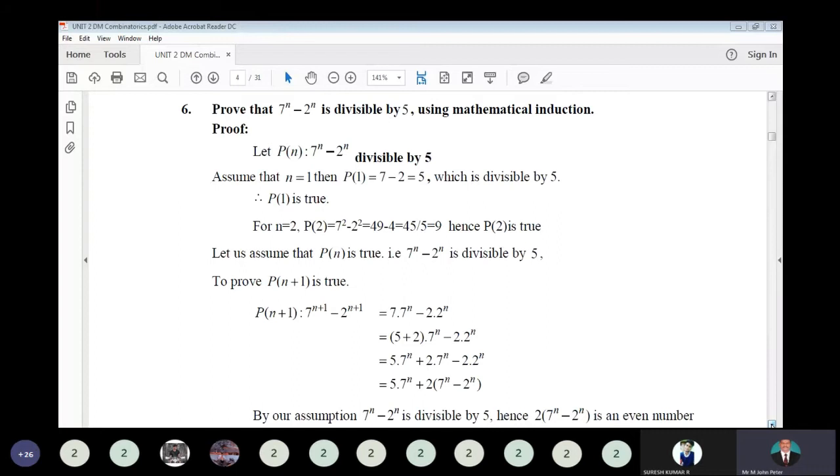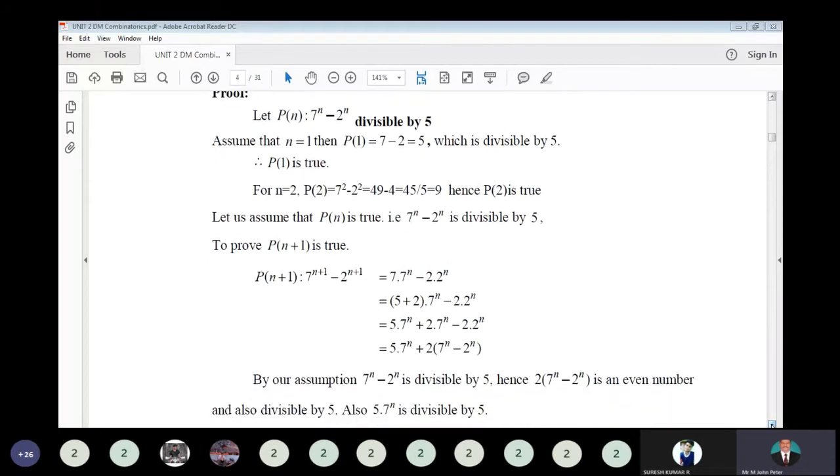So for n equal to 2, for understanding, otherwise this is not necessary. For n equal to 2, you get p of 2 equal to 7 square minus 2 square. 7 square is 49, 2 square is 4, so 49 minus 4 is 45. So 45 divided by 5, 45 is automatically divisible by 5. So hence p of 2 is also true.